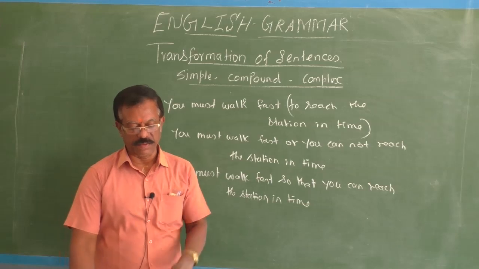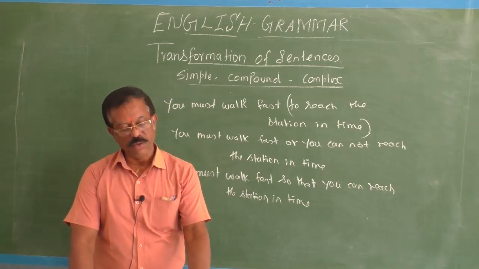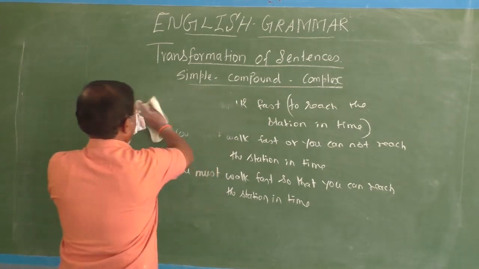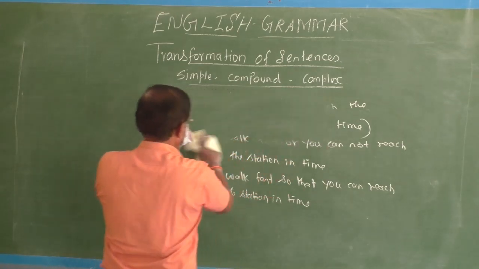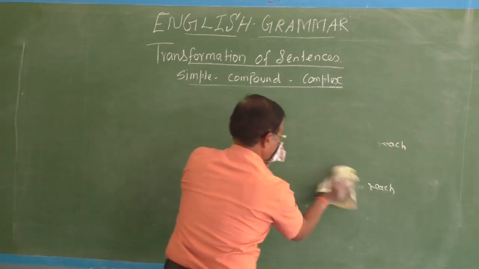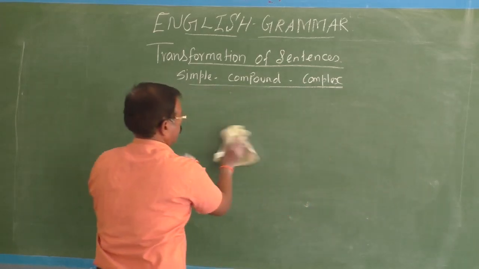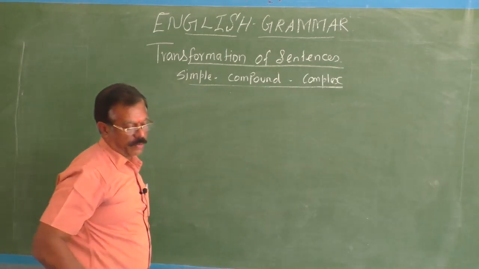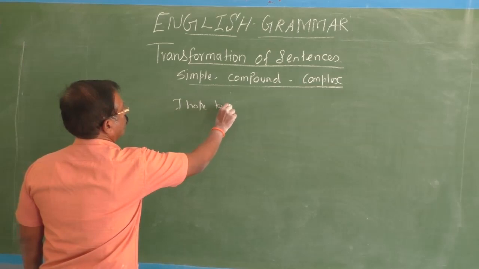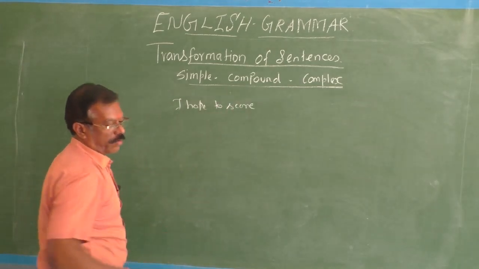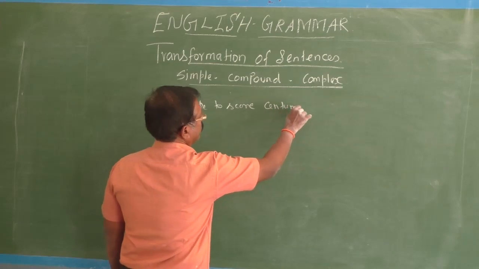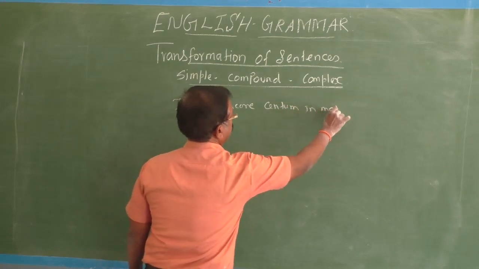Another sentence I will give you. I hope to score centum in maths. How can you change such types of sentences into compound? I hope to score centum in maths.